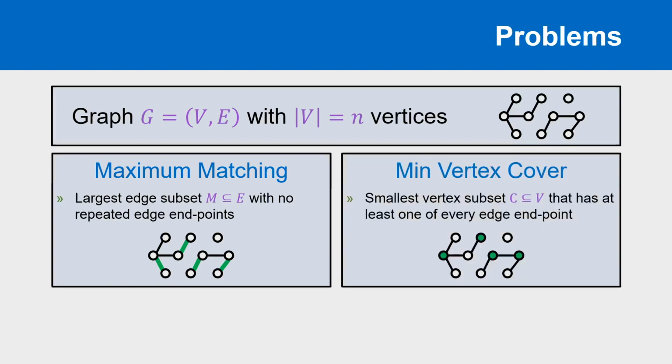Meanwhile, a vertex cover of G is any subset of the vertices, such that every edge has at least one endpoint in the subset. And a minimum vertex cover is any vertex cover which attains the minimum possible size.